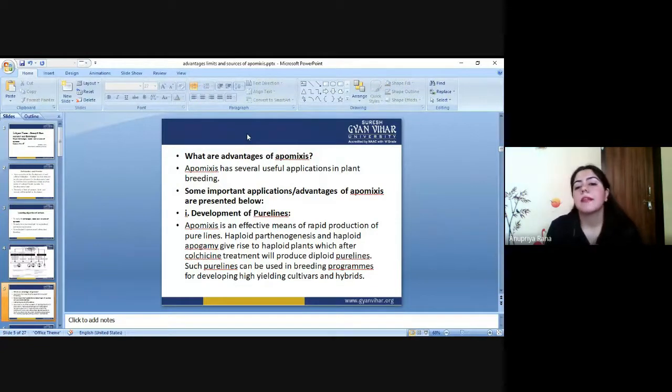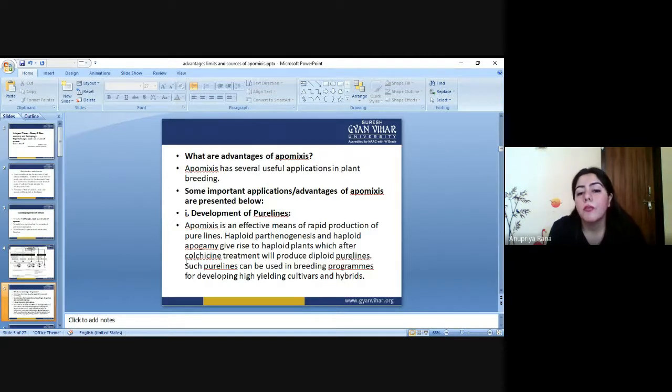Okay, so basically there are several useful applications in plant breeding. There is not only one application you can go through with apomixis. There are several useful applications and methods which will be influenced by apomixis and help in the development of economic agricultural research lines. The very first and most useful application of plant breeding through apomixis is the development of pure lines. I already told you this when we were studying the parthenogenesis process.